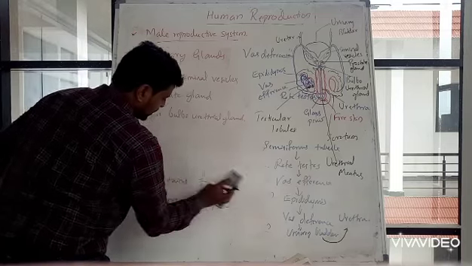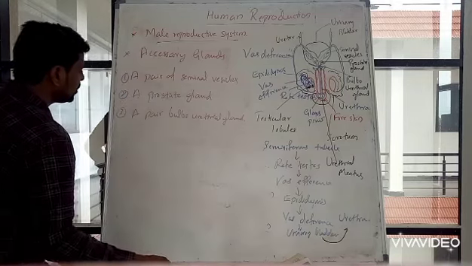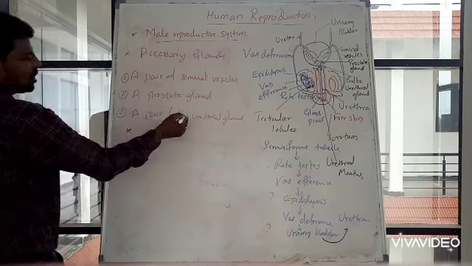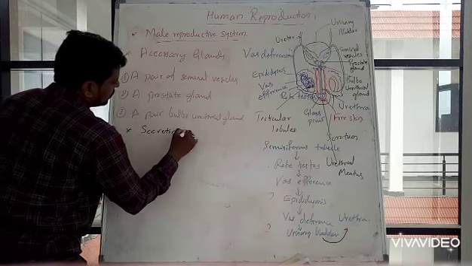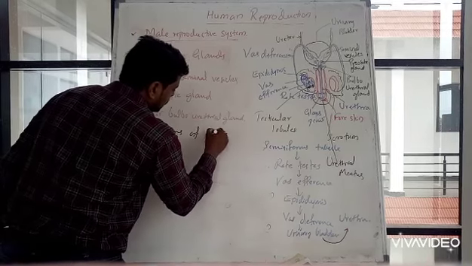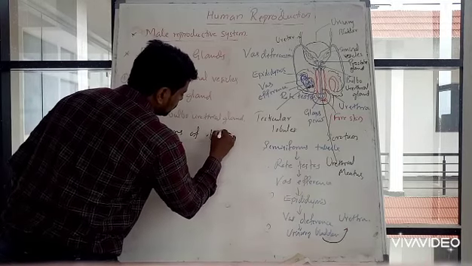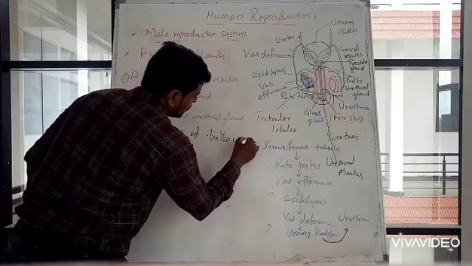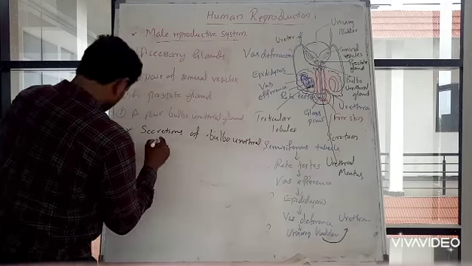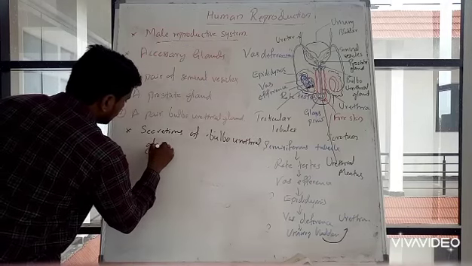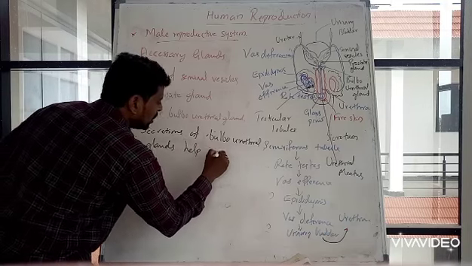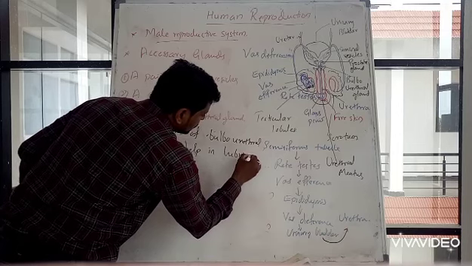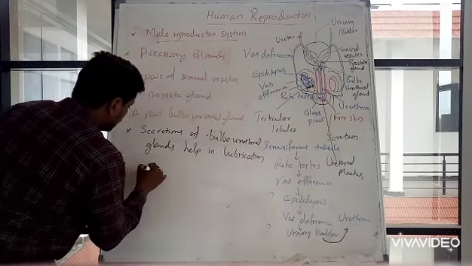A pair of bulbourethral glands: the secretions of bulbourethral glands help in lubrication of the penis.